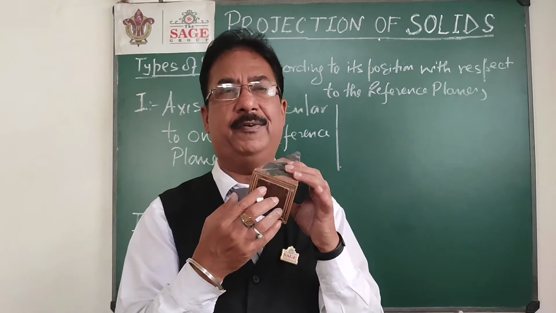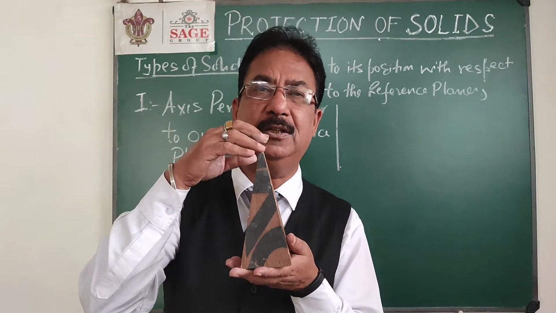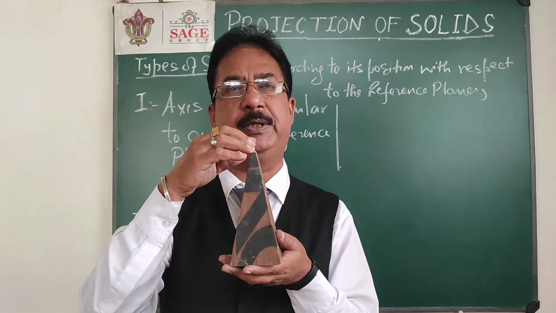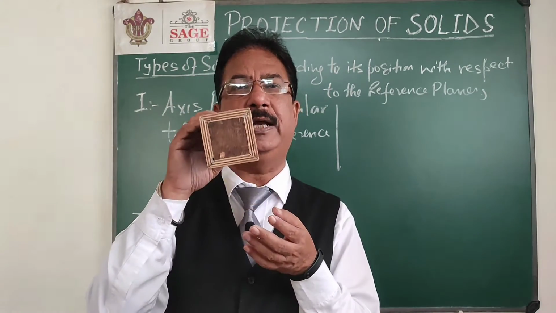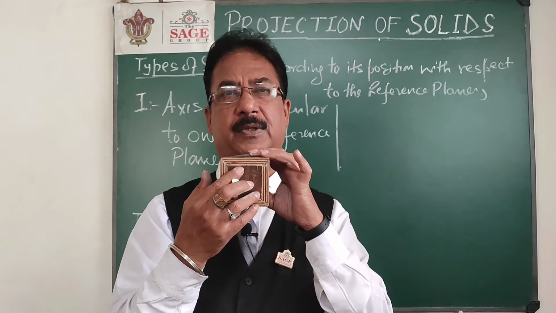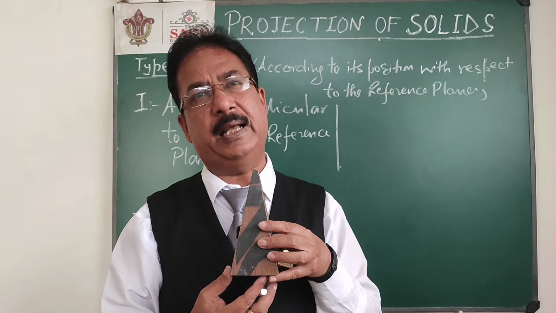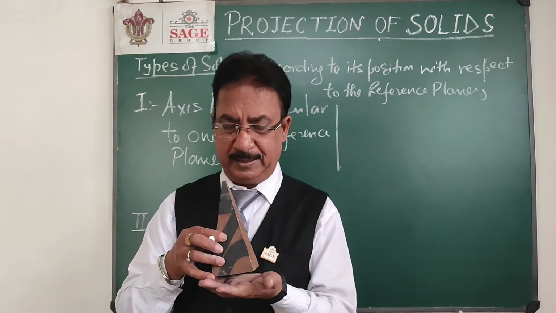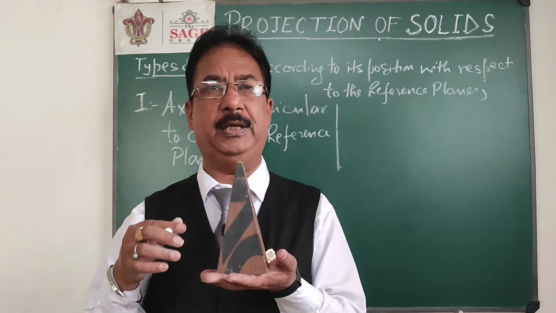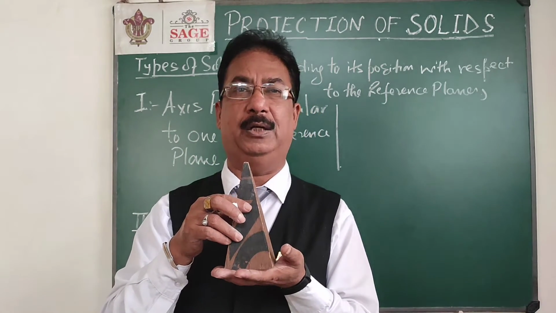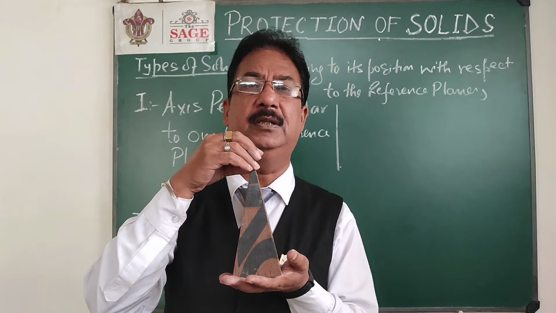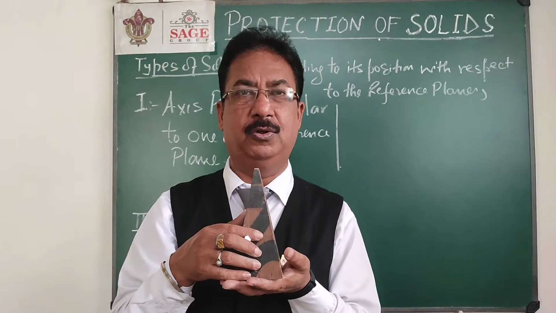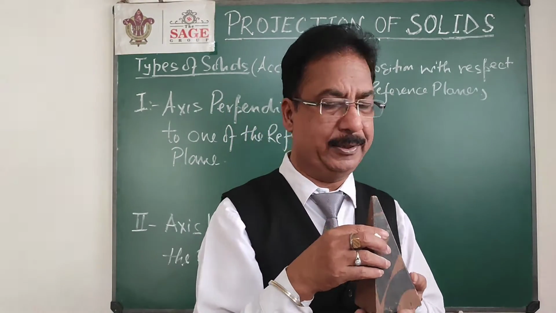When the base is parallel to HP, you know that the base is a plane, and whenever a plane is parallel to HP, we start with the top view. So in this case also, when the axis is perpendicular to HP, if we look from the top, we get the true shape of its base, and its front view will be an isosceles triangle. So I get the logic: when the axis is perpendicular to HP, the base is automatically parallel to HP, so we start with the top view, which shows the true shape of the base. Initially I draw the top view, then with its help I can easily draw the front view.